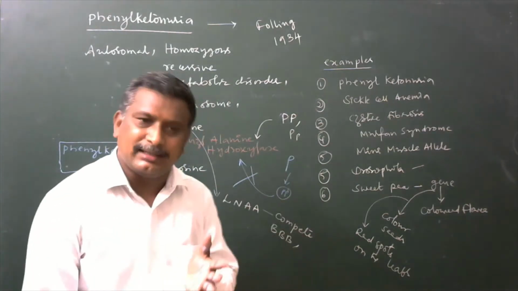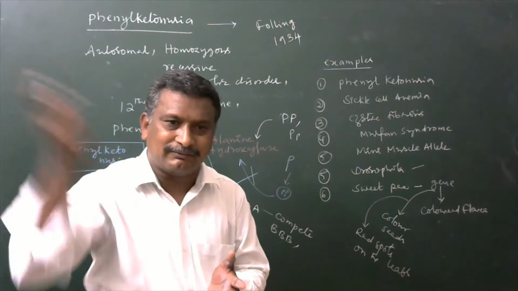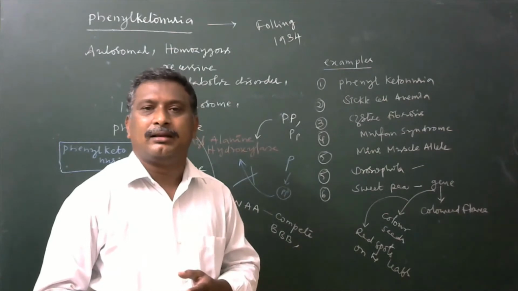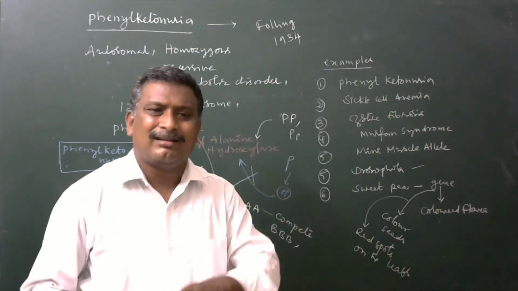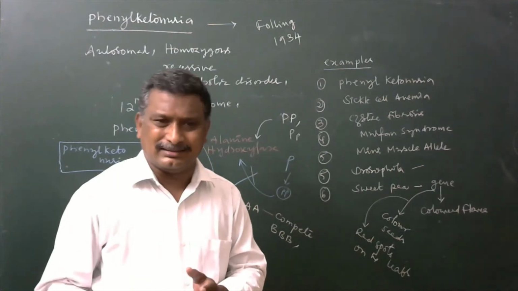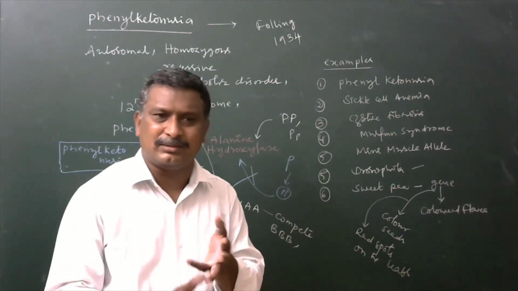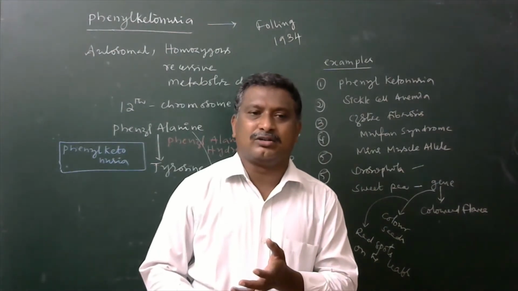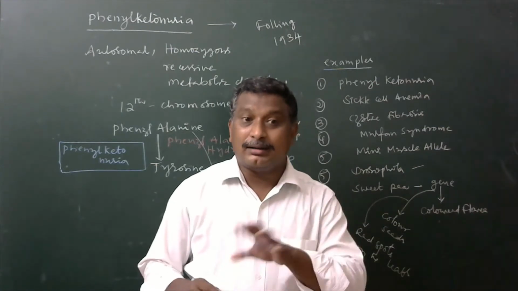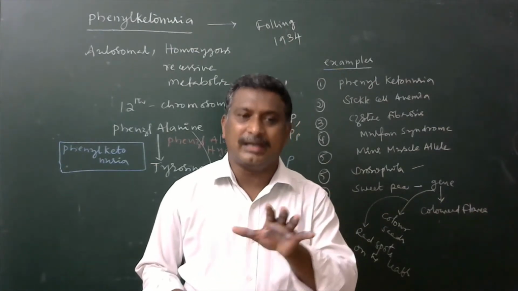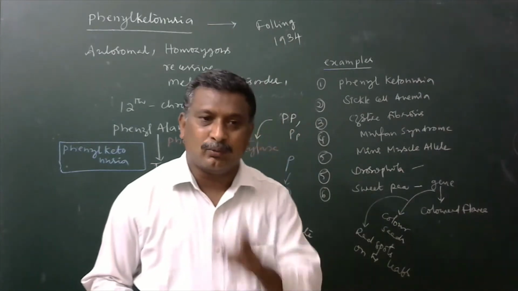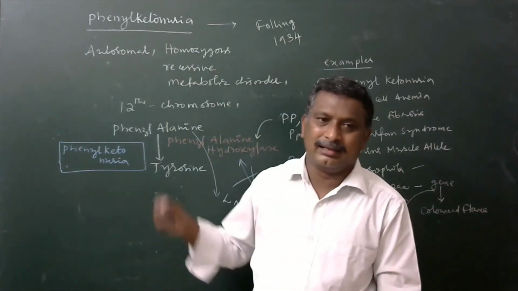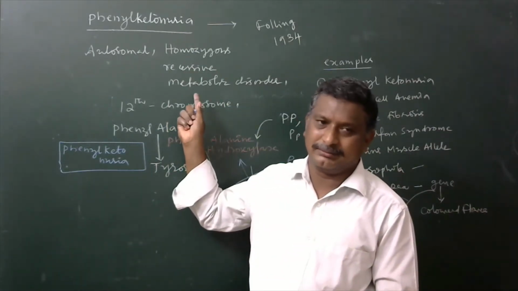One is mental retardedness, another is falling of hair, another is hypopigmentation in the hair as well as in the skin, and red spots also develop in the skin. Some organs are also going to be damaged: especially the brain, the spleen, and the kidney, due to the heavy accumulation of this. So all these secondary characters are developed by one gene. Hence, one gene is capable of producing several characters, and it is taken as an example for pleiotropism.